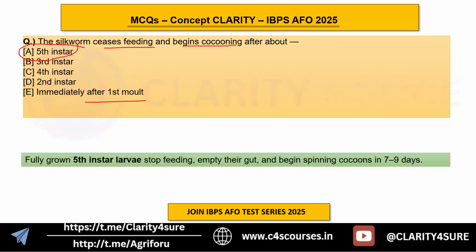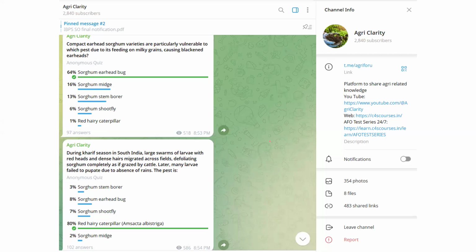So the fully grown fifth instar larva stops feeding, empties its gut, and begins cocooning in 7 to 9 days. So if we have given the instar as well as the day, that is the period after which the actual cocooning begins. Okay. Fifth instar and 7 to 9 days. Okay, right?